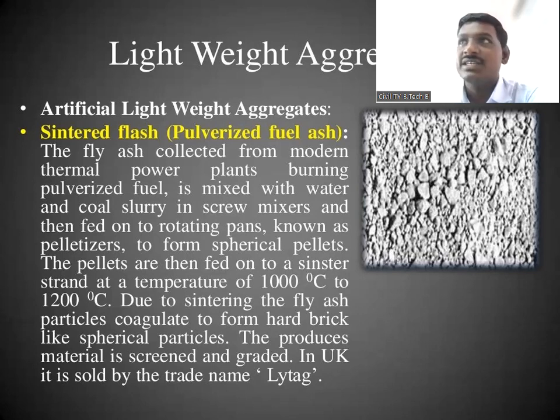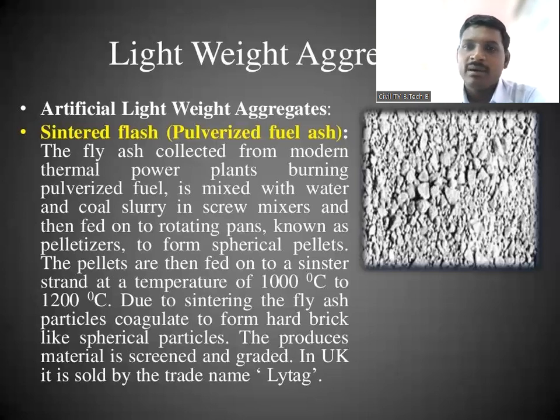If you see the image here, these are some pulverized fuel ash pellets, prepared or manufactured as artificial lightweight aggregates, and we use them in lightweight concrete. These pellets are fed on the sintering machine at a temperature of 1000 to 1200 degrees Celsius, and due to this sintering, the fly ash particles coagulate to form hard brick-like spherical particles.